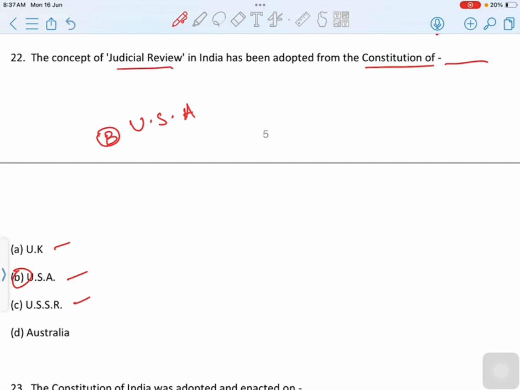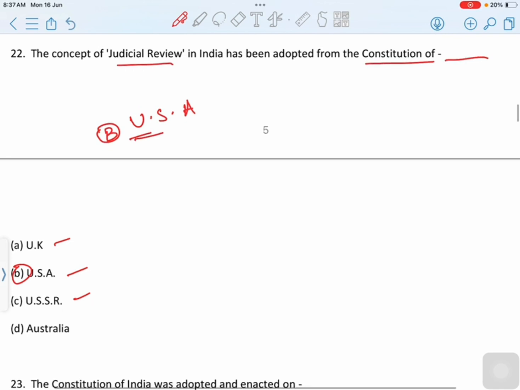Judicial review is the power of the court to examine actions of the legislative, executive and administrative arms of the government and to determine whether such actions are consistent with the Constitution. Actions judged inconsistent are declared unconstitutional and therefore null and void. So the correct option is option B, USA. Then move to next question.